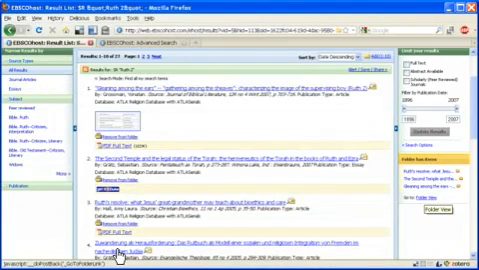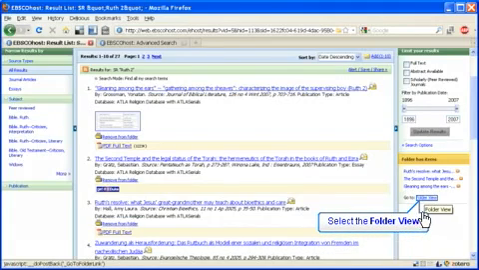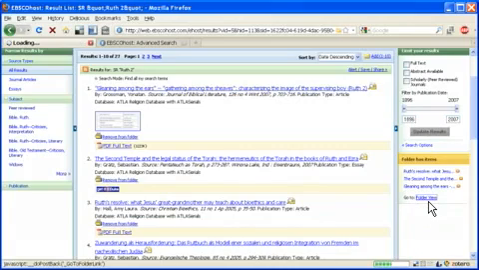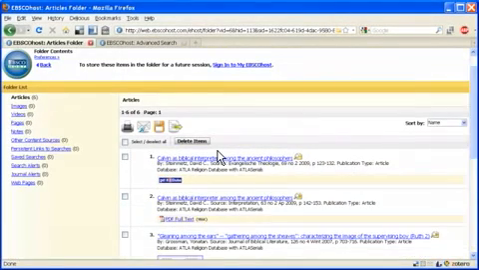Now that I have a number of items in this folder, I will take a look at those that have come from 2 very different searches. If I click on where it says Folder View, you can see the 6 items that I have added to my folder. And you notice that this interface gives me several different options for printing, emailing, saving, or exporting the citations that